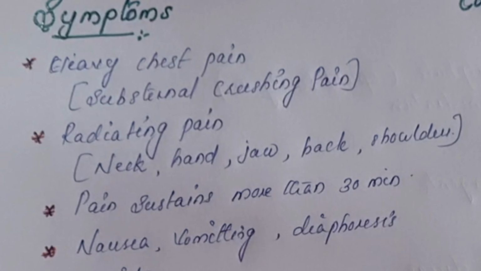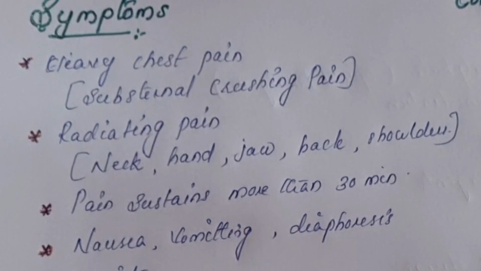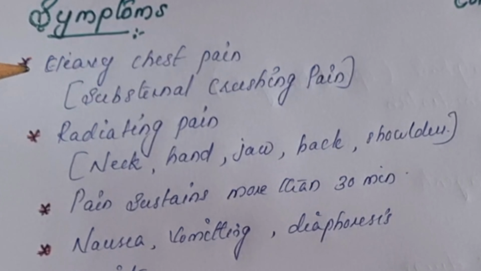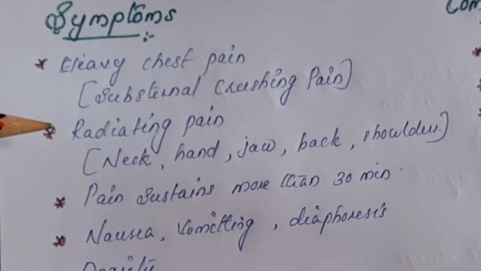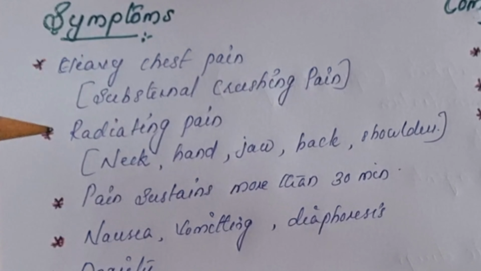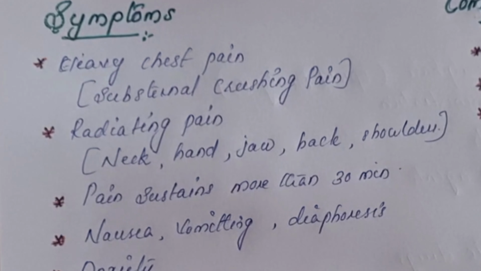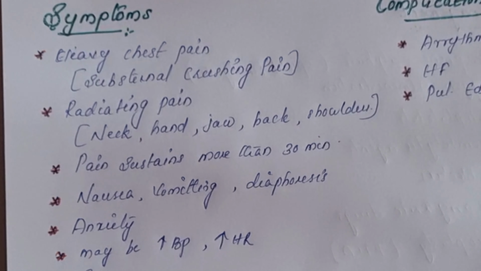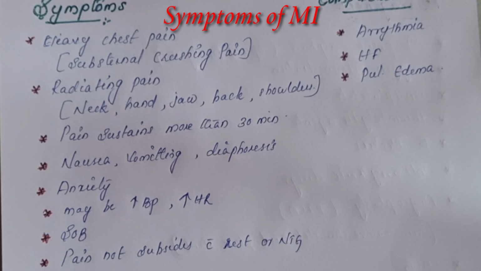Now let us see the symptoms of myocardial infarction. Mostly the patient will experience heavy chest pain, that is called substernal crushing pain. The pain will be radiating to neck, hand, jaw, back and shoulders. This pain will mostly sustain more than 30 minutes. In angina pectoris the pain will subside within 15 to 20 minutes.